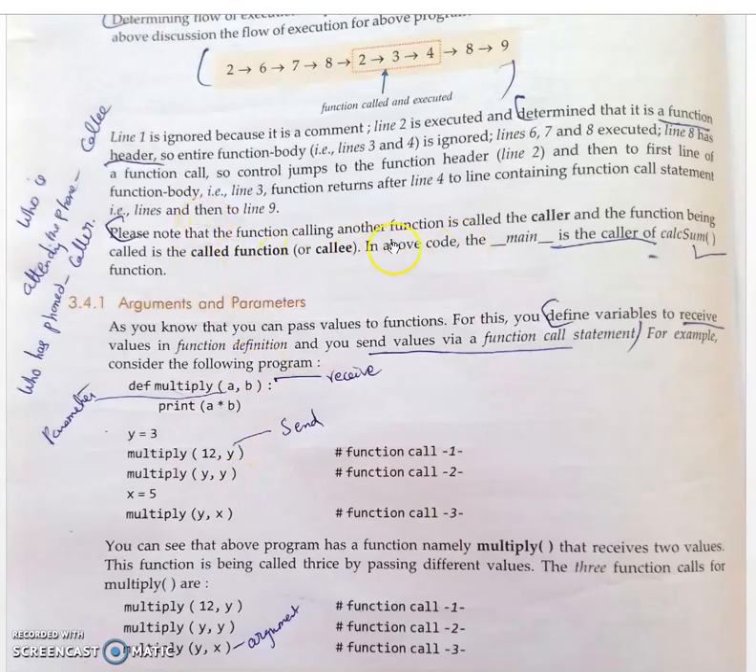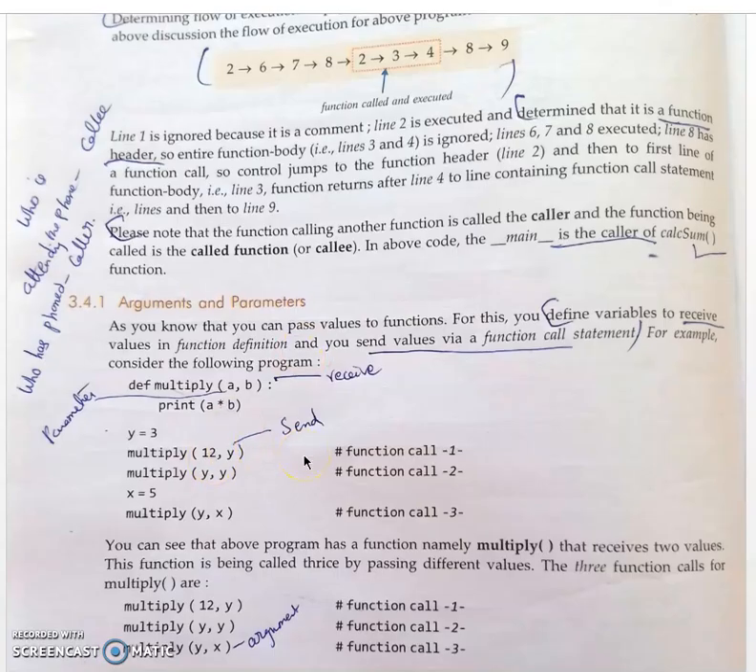So here the caller is the main function. From the main function we are calling calc sum, which is a sum function. The callee is the called function. Caller means, for example,